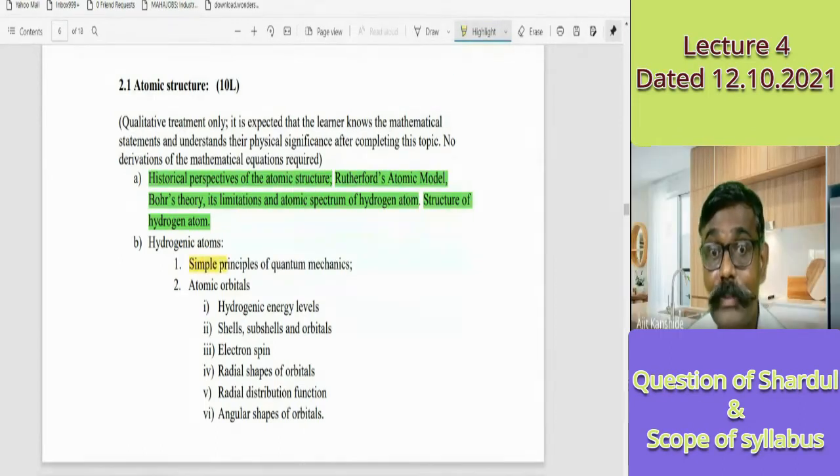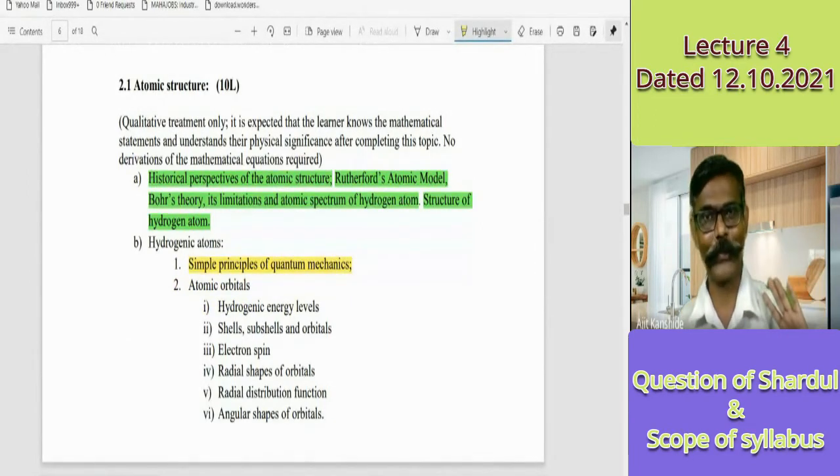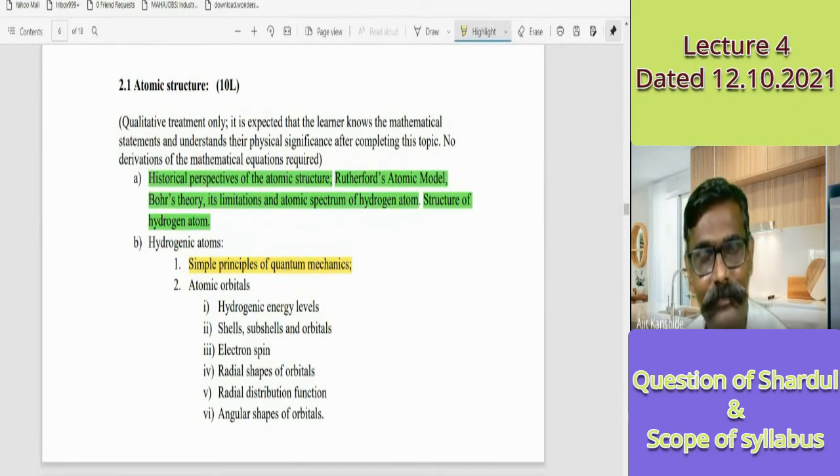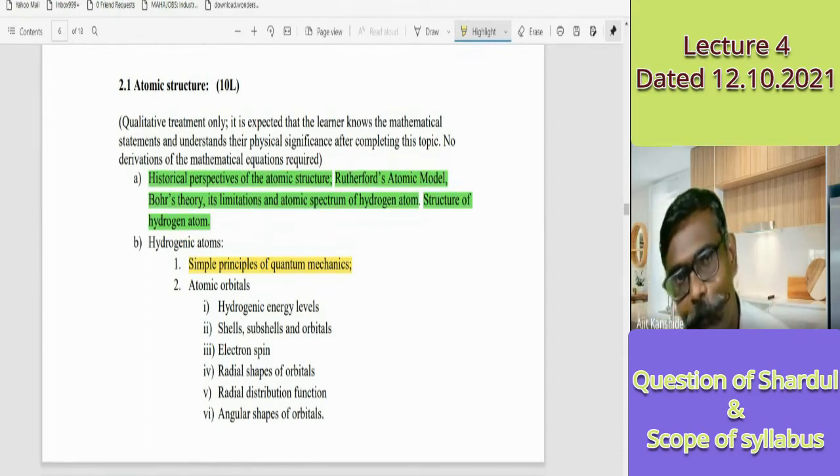Next, quantum chemistry is the base of the proper explanation of atomic structure. The new atomic model, if you ask, is the quantum model, the modern quantum model. The quantum approach started from Max Planck and Einstein, but their approach was a quantum wave approach. Here also a wave approach is there, but one different kind of wave is there. I keep it as a suspense. You have to work with that.